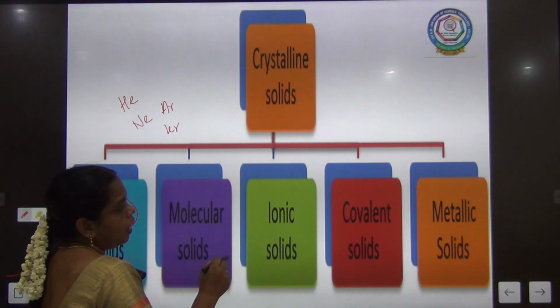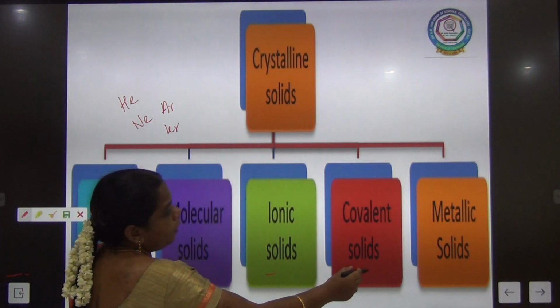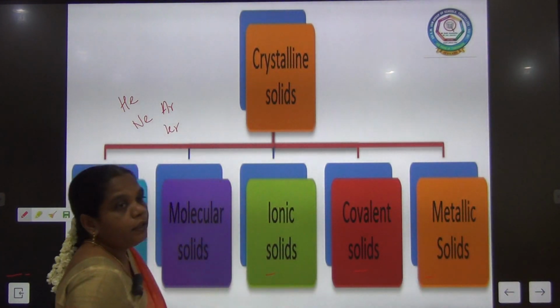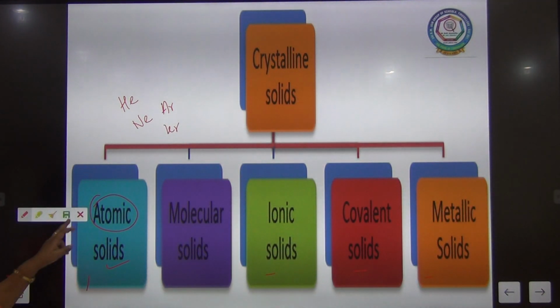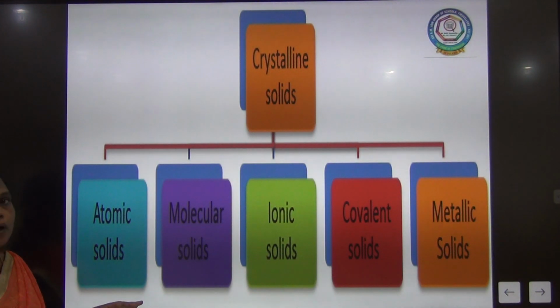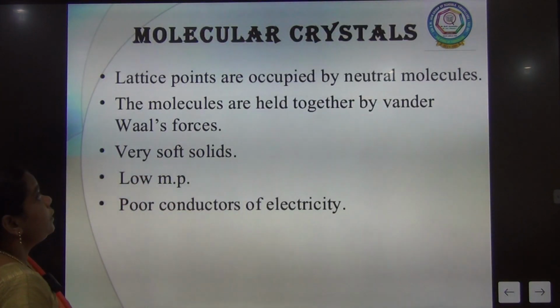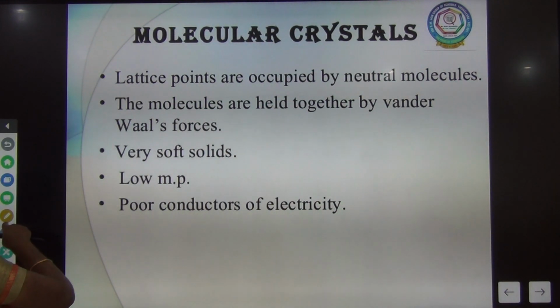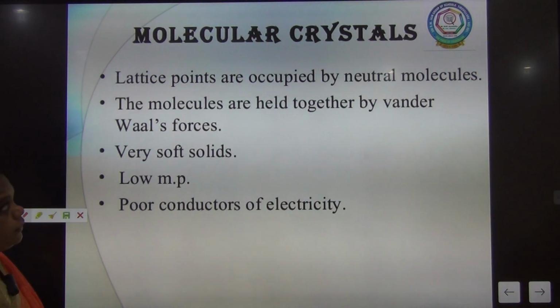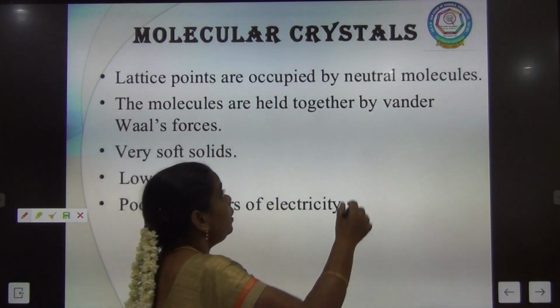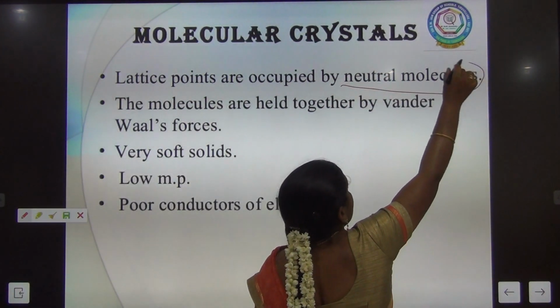And next, molecular solid, ionic solid, covalent and metallic. We will see one by one the characteristic properties of each solid. First one is molecular solid. In molecular solids, the lattice points are neutral molecules.